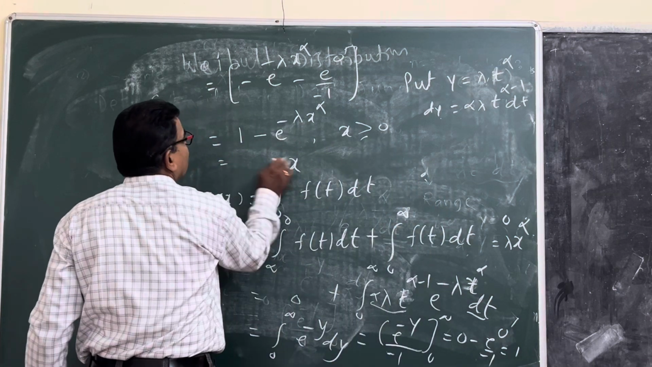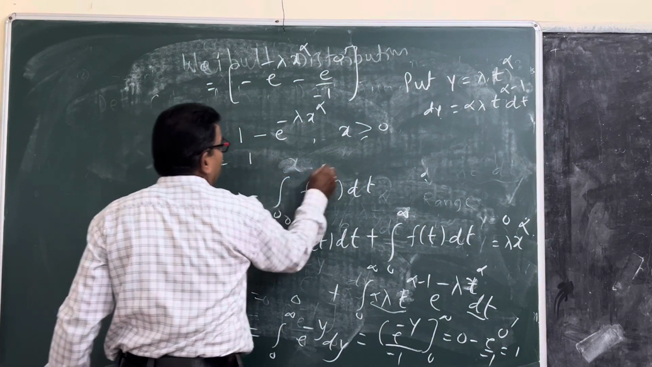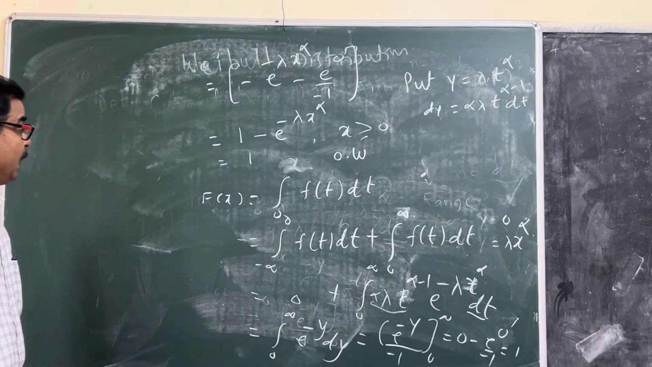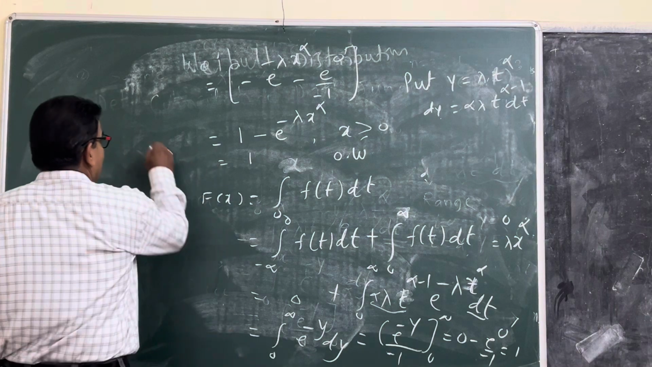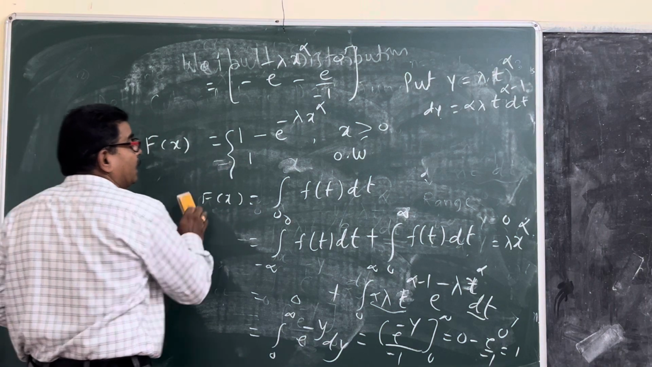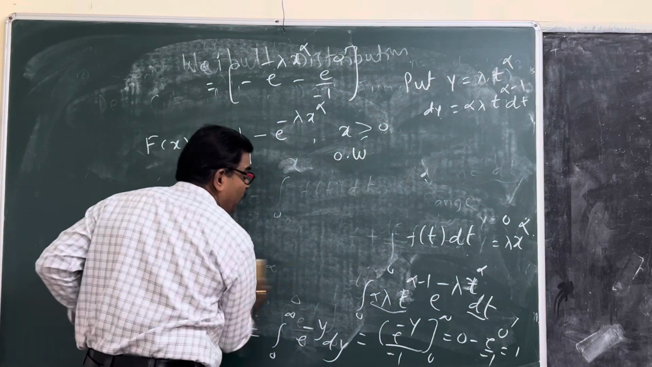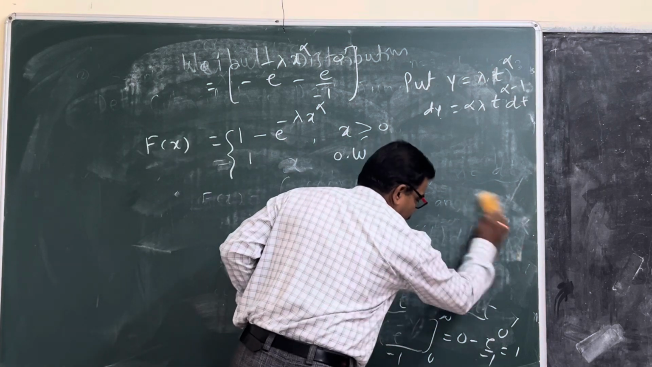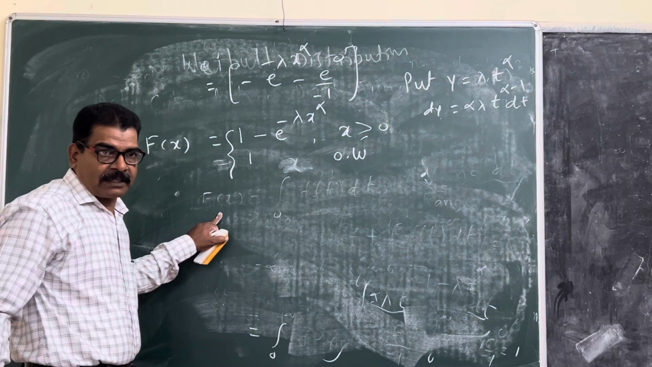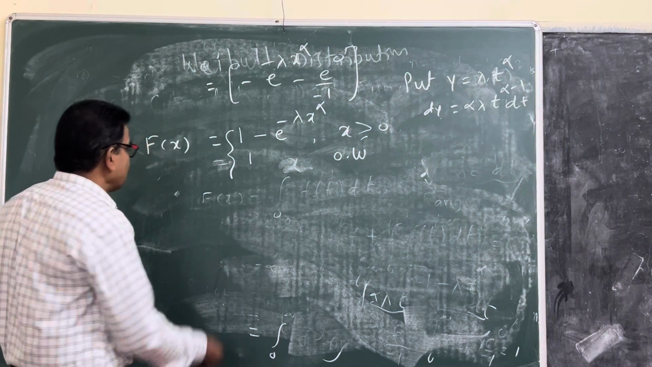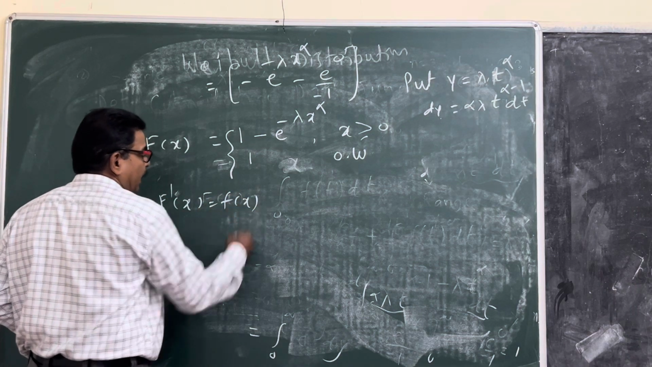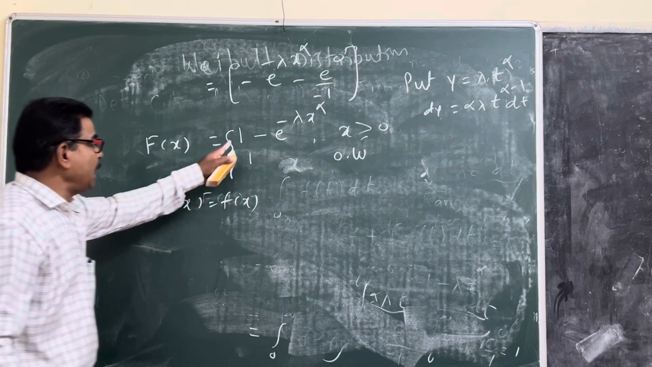Then the distribution function is equal to 1 minus e raised to minus lambda x raised to alpha. This is the distribution function. From the distribution function, we find the probability density function: if you are given that, differentiate with respect to x, and we get the probability density function, that is F dash x is equal to f of x.